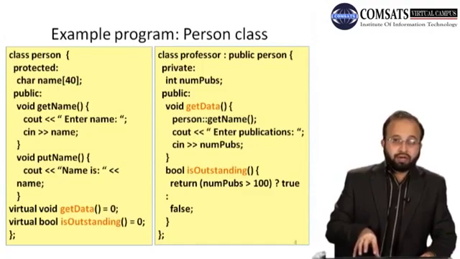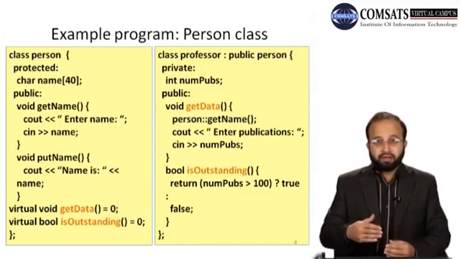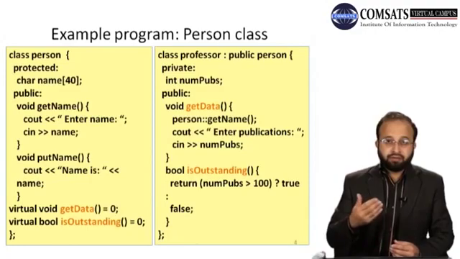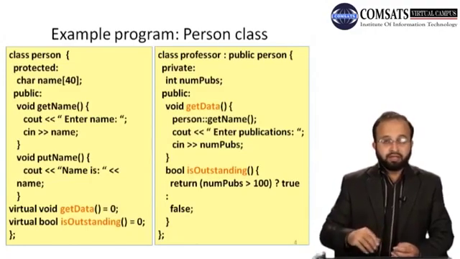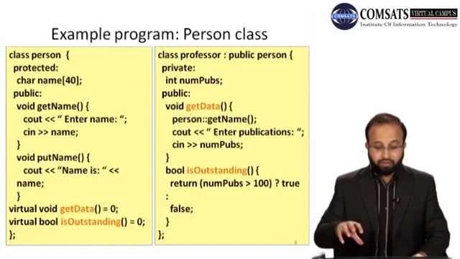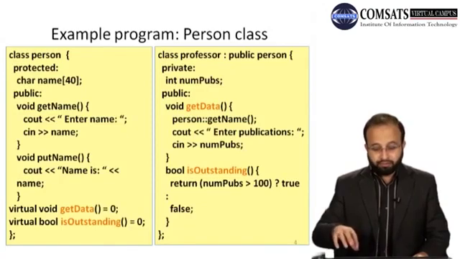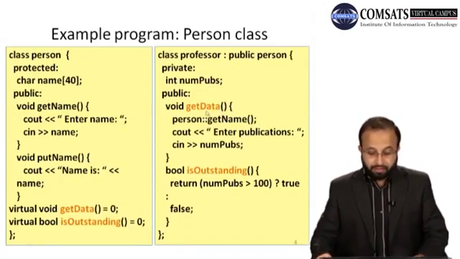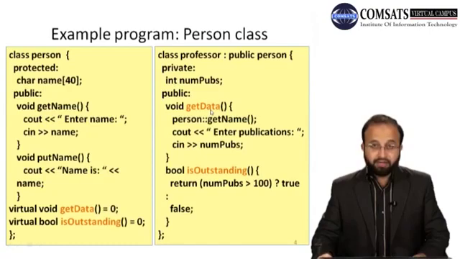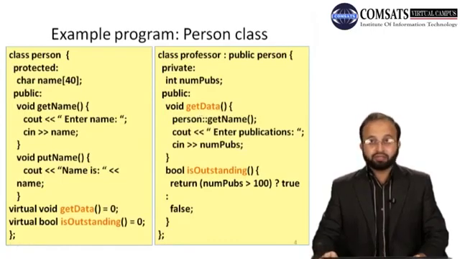But for the student, a student is outstanding if it gets a GPA greater than a certain GPA, right? For example 3.75 से above GPA लेता है तो वो function true return करेगा. So for professor class is outstanding की definition different होगी, for student class is outstanding function की definition different होगी. So get data function को भी इसने override किया है. Now the professor class is not an abstract class. We can create an object of professor class because it overrides or provides the definition of the two pure virtual functions, that is get data and is outstanding,